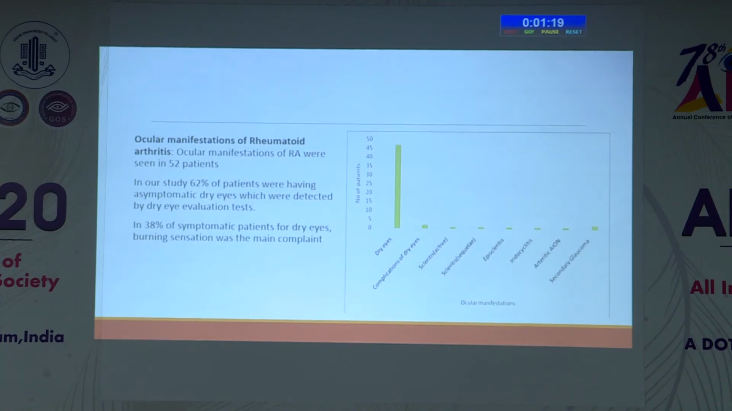Ocular manifestations of rheumatoid arthritis were seen in 52 patients, in which 62% had asymptomatic dry eye, detected by dry eye evaluation tests, and in 38% the patients were symptomatic, with burning sensation as the main complaint. The other ocular manifestations were scleritis, episcleritis, iridocyclitis, and secondary glaucoma.